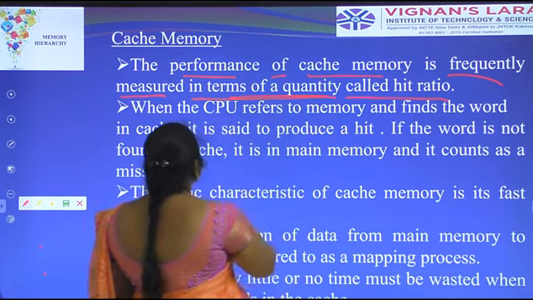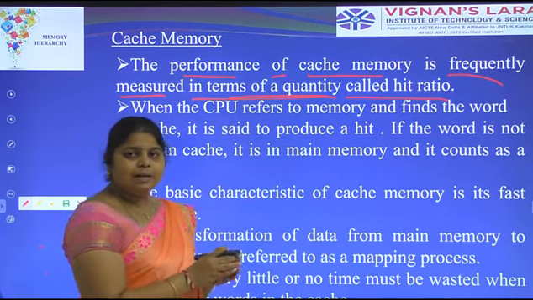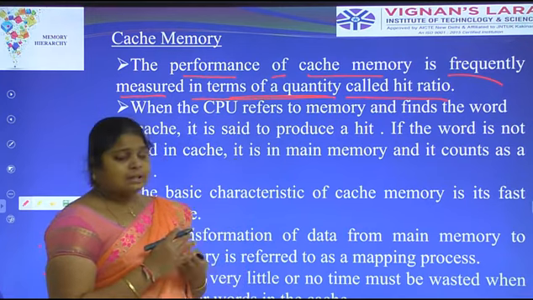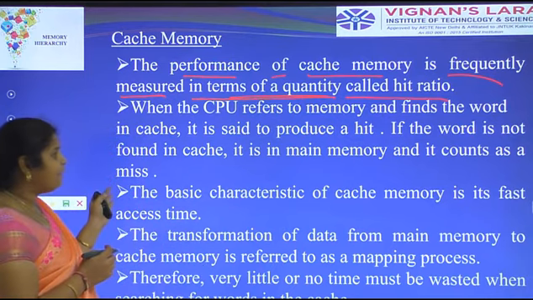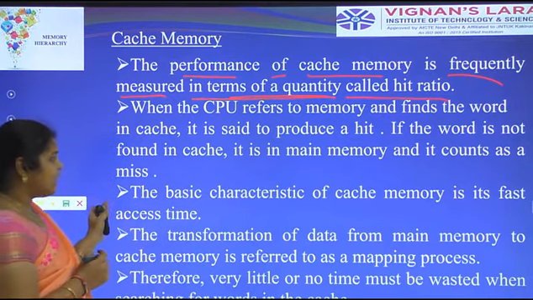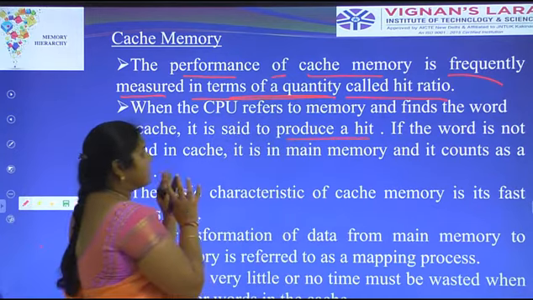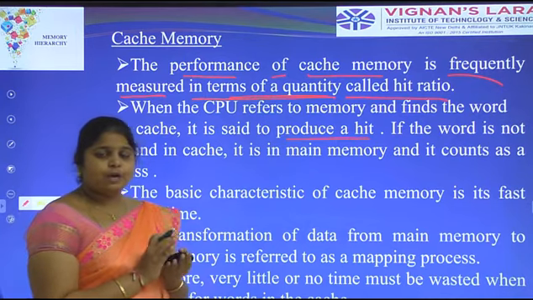The performance of cache memory is frequently measured in terms of a quantity called the hit ratio. When the CPU refers to memory and finds the word in the cache, it is said to produce a hit.